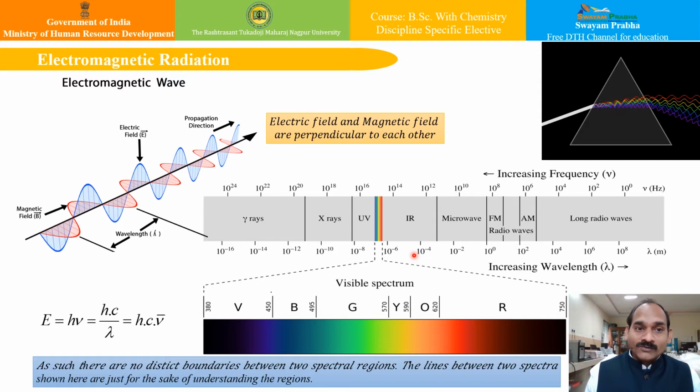So we are going to see the interaction of electromagnetic radiation with matter, which falls under this range from long-range radio waves to gamma rays. Let us see all of them one by one. We will have the introduction to all of these spectra in this lecture, and then in detail we will see them one by one in individual lectures.